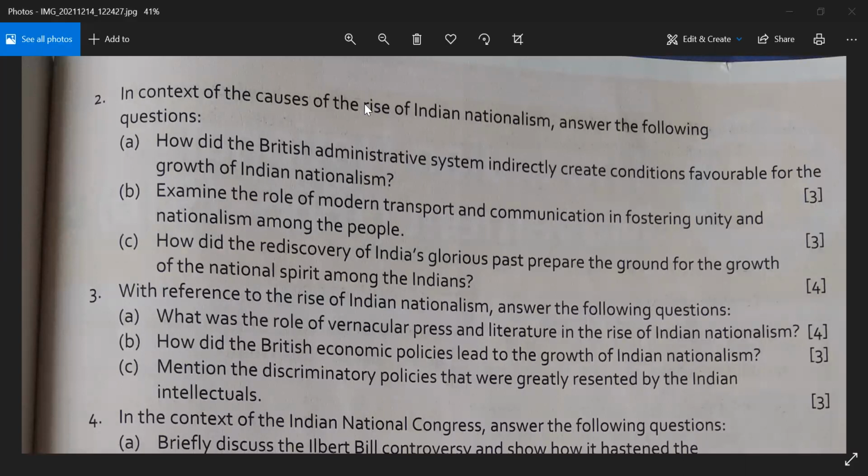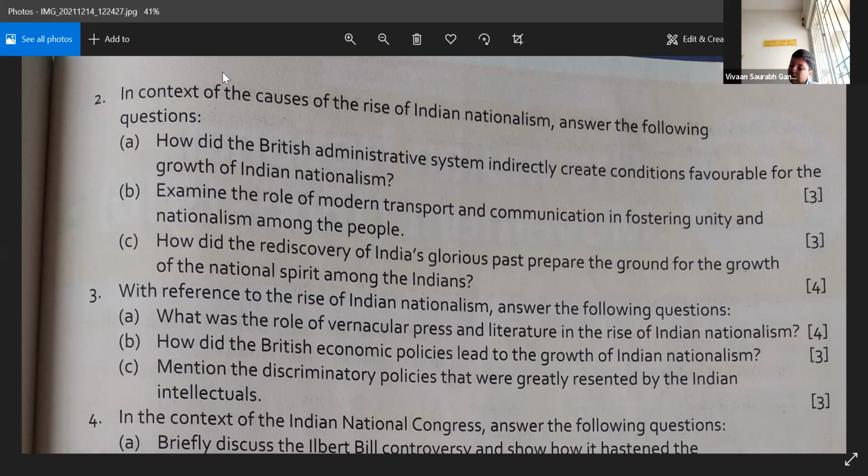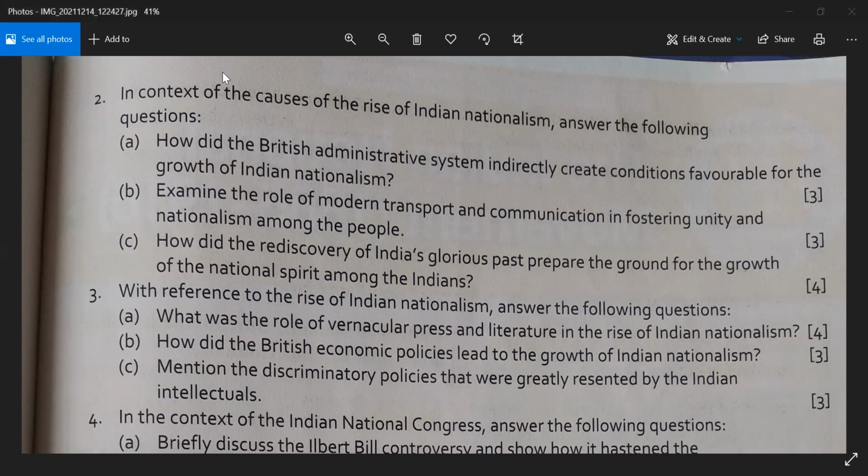Now in terms of education, when they introduced education, it also helped them indirectly. Then they brought transport and communication, do you remember? That also helped them indirectly. What else? Ma'am, vernacular press and literature. Ma'am, then rediscovery of India's glorious past.